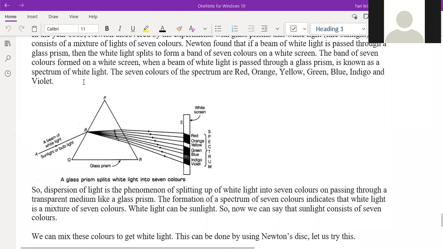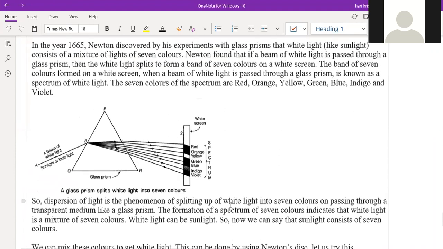In the example of the prism, if we switch off the light and keep sunlight, the prism will split the light into all the VIBGYOR colors, the rainbow colors.